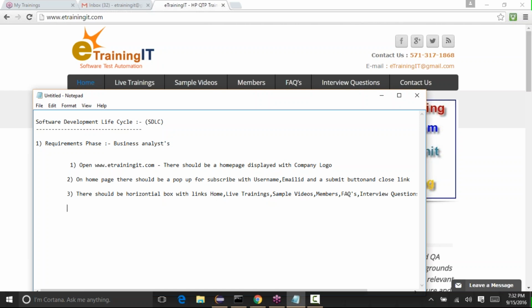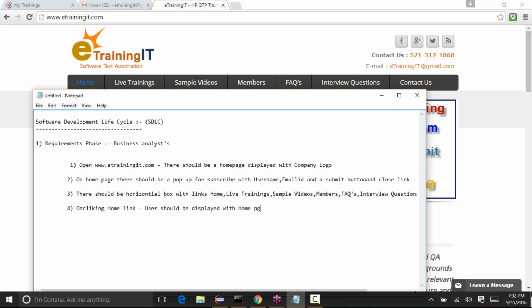There can be one more requirement saying that on clicking the home link, the user should be displayed with the home page.